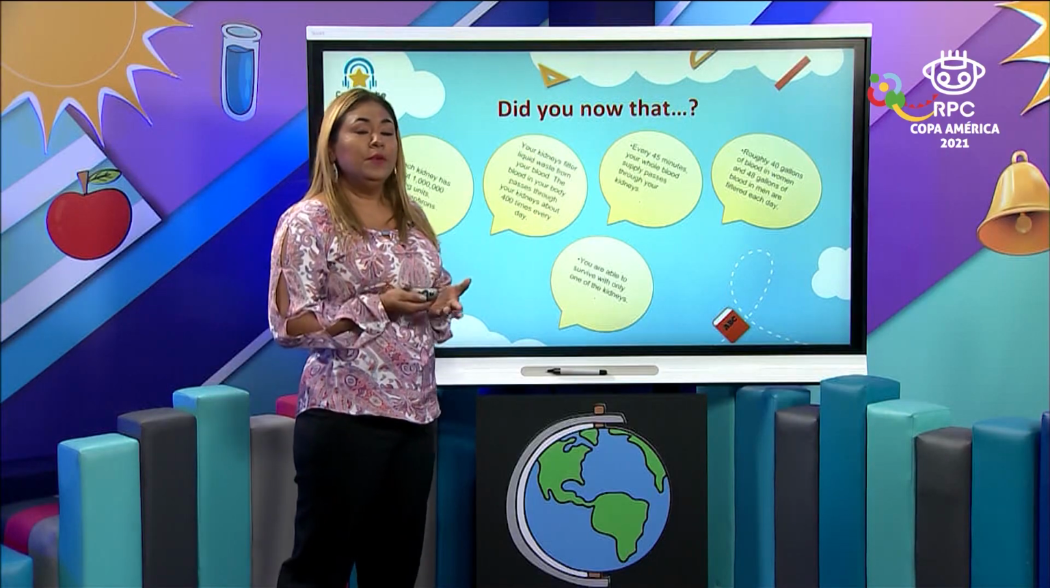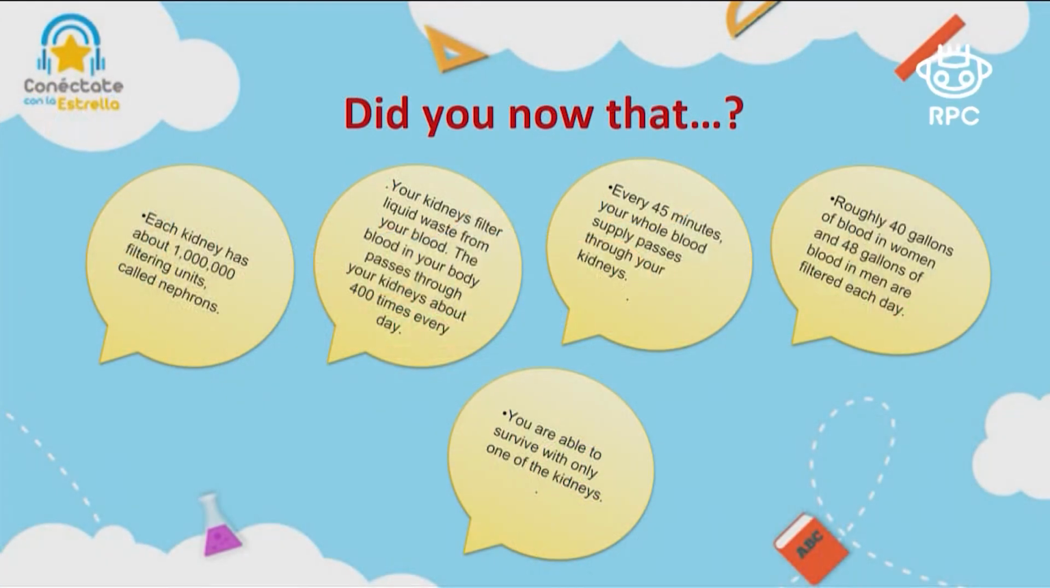Did you know? We have found some interesting facts about the excretory system. The first one says, each kidney has about 1 million filtering units called nephrons. Did you know that? 1 million. This is what you have in your body. Your body is a perfect machine.